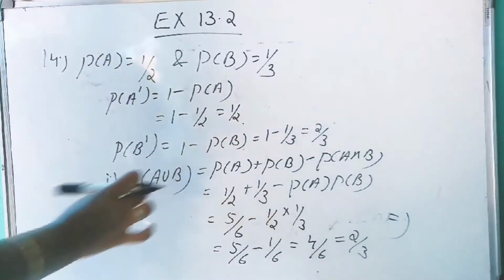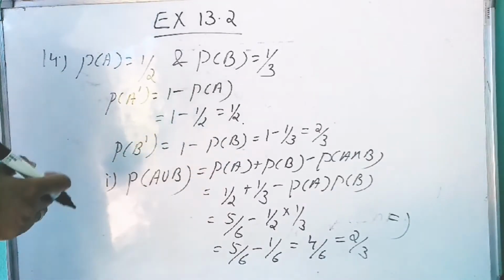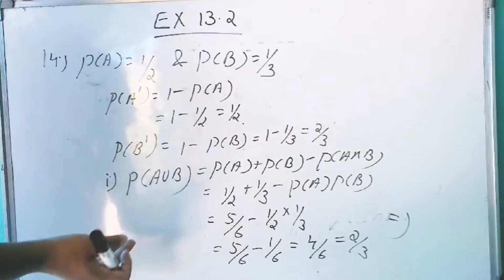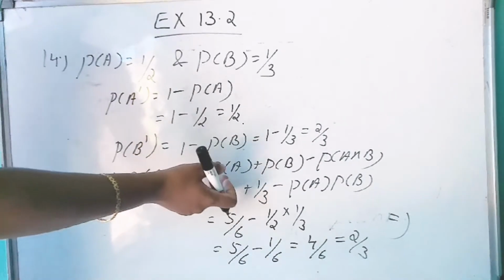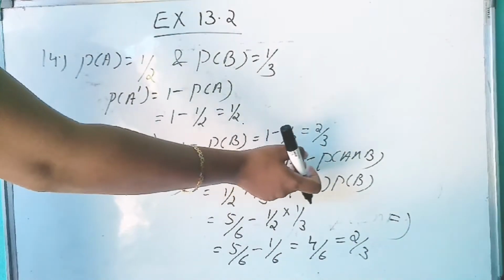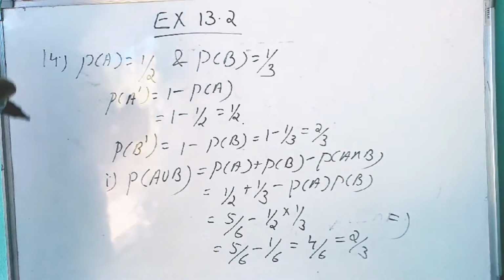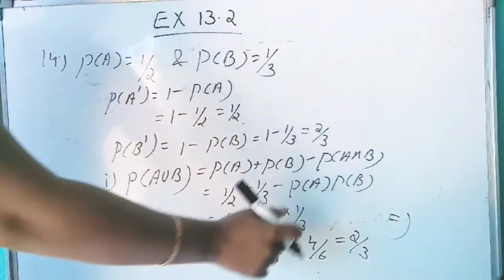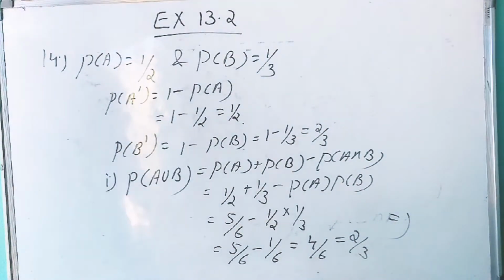P of A union B means either A solved the problem or B solved the problem. That is P of A plus P of B minus P of A intersection B. A and B are independently trying to solve the problem, so P of A intersection B we can write as P of A into P of B. Now just replace those values, and we will get 2 by 3.